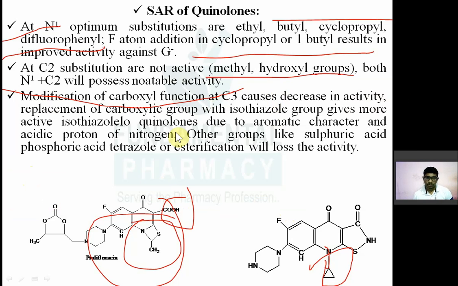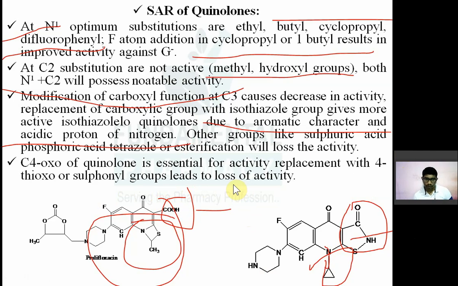But if you replace carboxylic group with isothiazole group gives isothiazoloquinolones like this. It is more active than normal fluoroquinolones because of the acidic proton of nitrogen. And any other groups like sulfuric acid, phosphoric acid, tetrazole or esterification of this carboxylic acid will lose the activity.